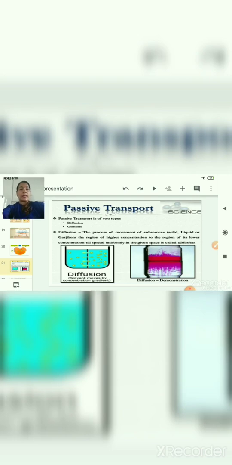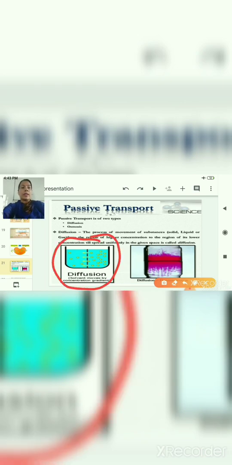So here in this diagram, children, you can see that in this blue color beaker, on one side the concentration of molecules is very high, denoted by yellow dots, and on the other side it is low. So from the higher concentration side, the movement of particles is taking place towards the lower concentration side. This process of movement of particles from higher concentration to lower concentration is called diffusion.